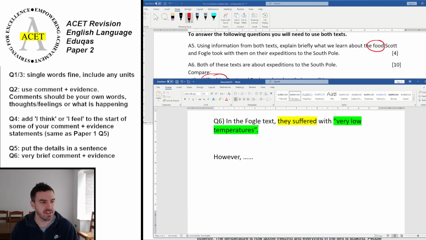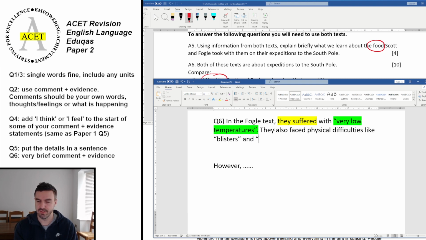They also faced things like physical hardships. So they had things like pneumonia and blisters and stuff like that. Also faced physical difficulties like blisters and chest infections. So again, that's going to get you a 2nd mark.